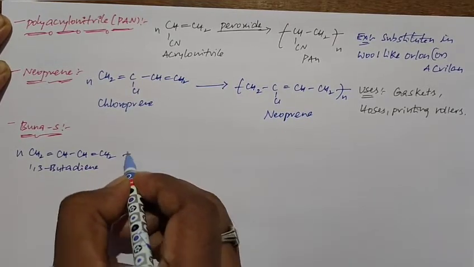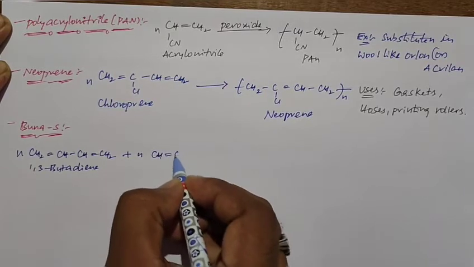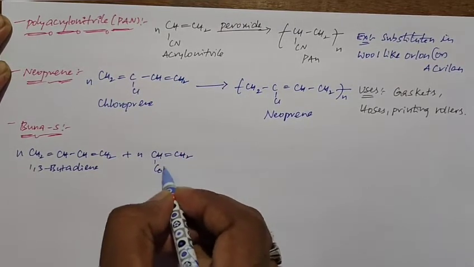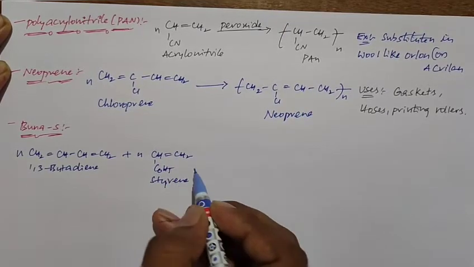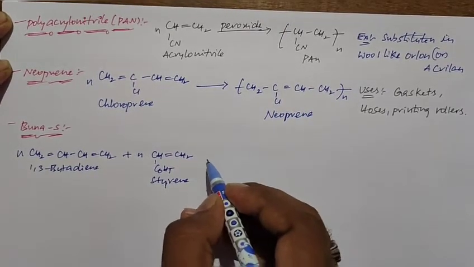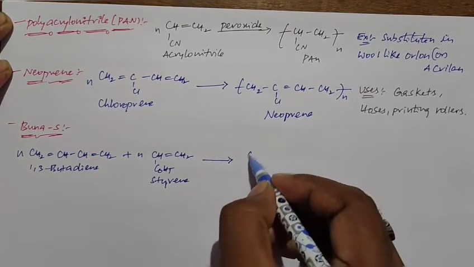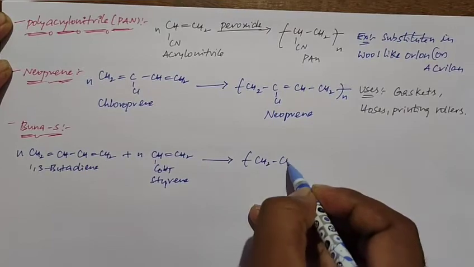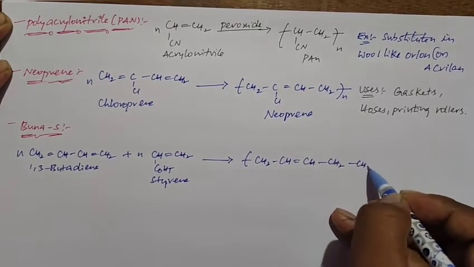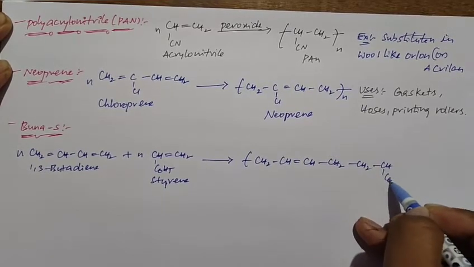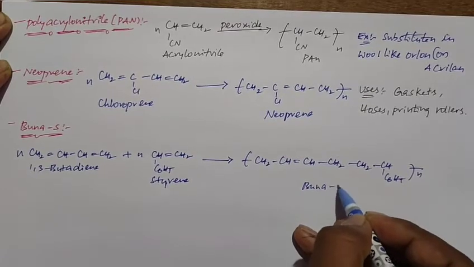When this 1,3 butadiene reacts with styrene, CH=CH2 with C6H5, it undergoes polymerization and can form Buna S. So this is the structure of Buna S.